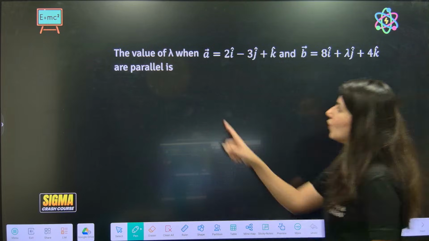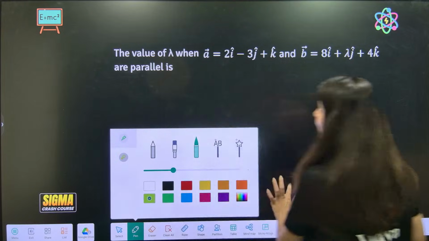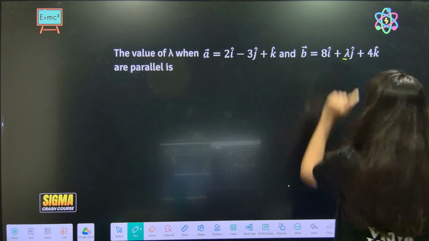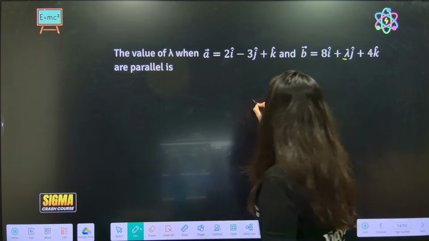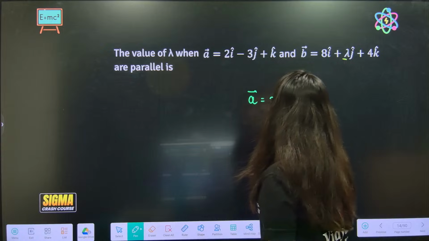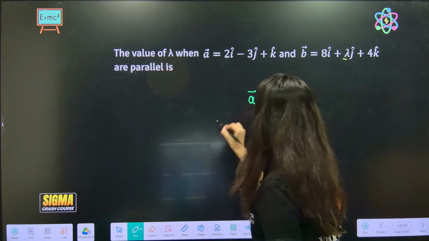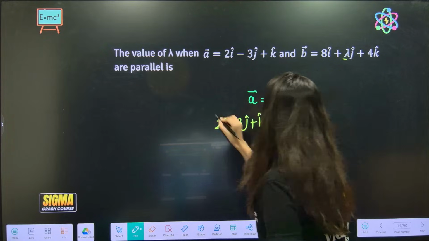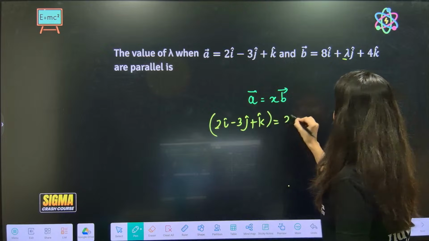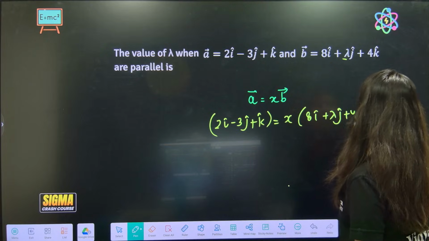So these two vectors are given as parallel. Now lambda is given, so I can't write A equals lambda B. I can write A equals x times B. So A vector is 2i cap minus 3j cap plus k cap, and it equals x times (8i cap plus lambda j cap plus 4k cap).